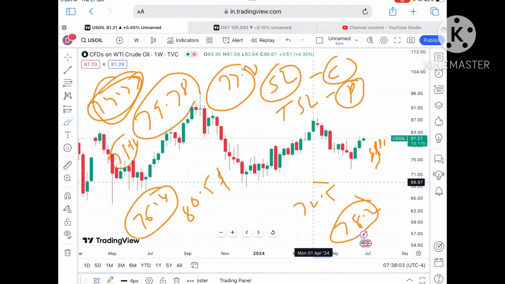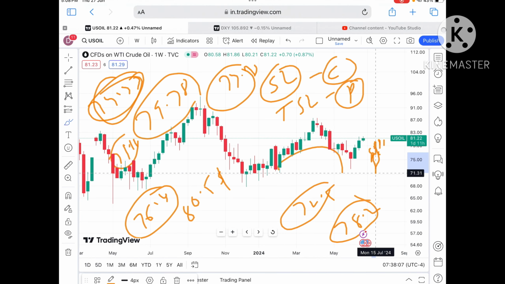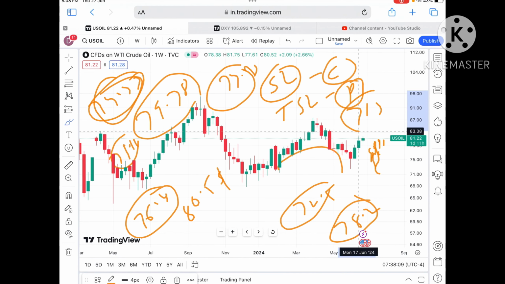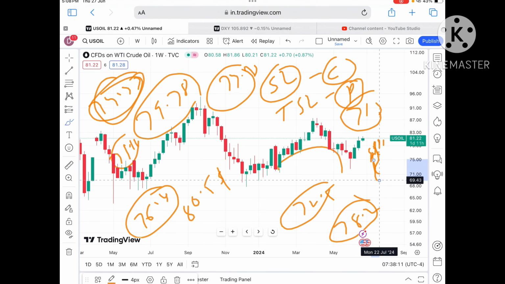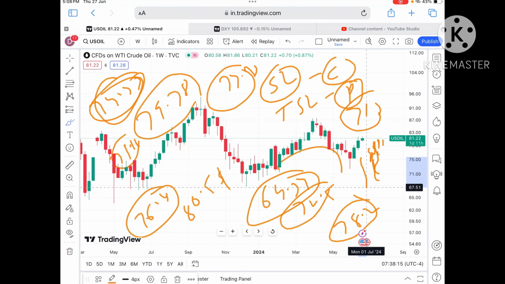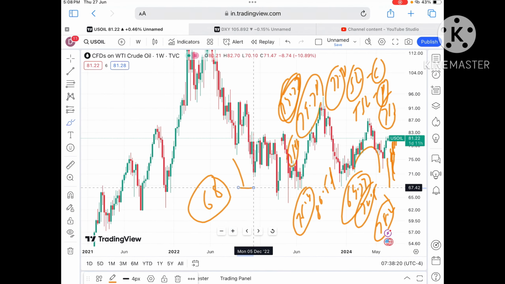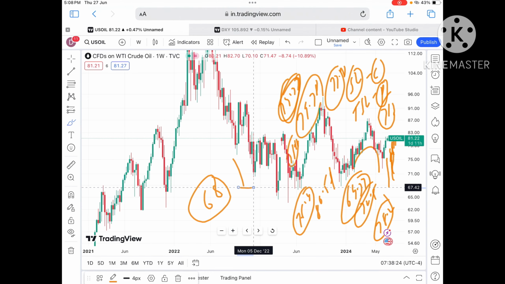If that level moves further down, we will see a level of 72.5. And if the price starts falling below this level, a further downfall we can see towards $71.3. And if that doesn't sustain, a further fall we can see towards 69.34. If the price falls below 69.34, we will see it will touch a level of $68, and then it will move below that level. If the price falls below 68, I'll make another video explaining where it will go.